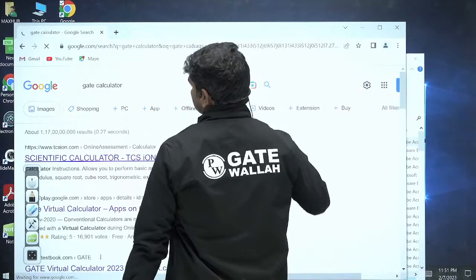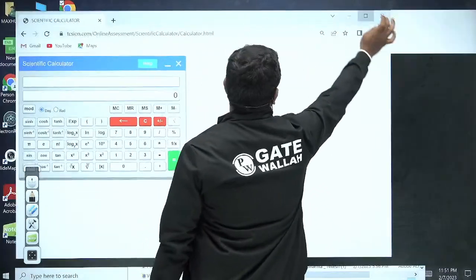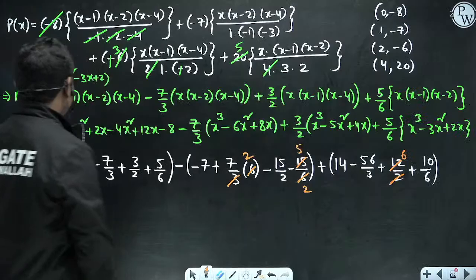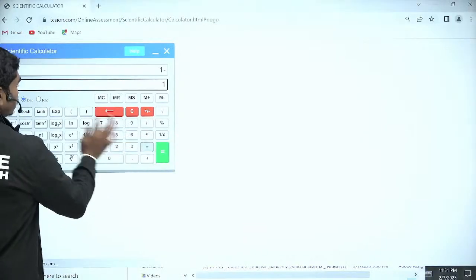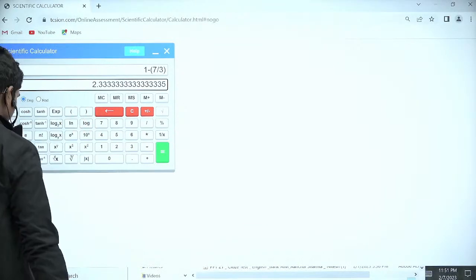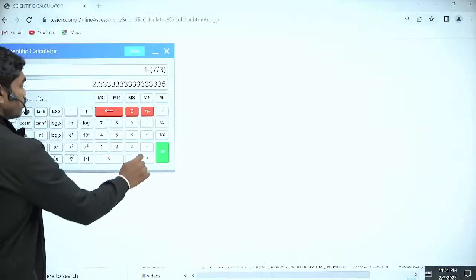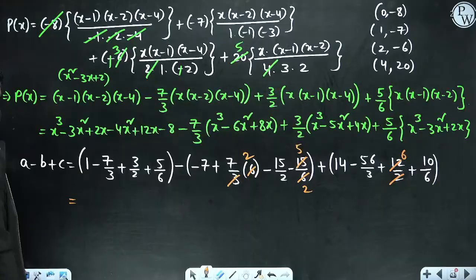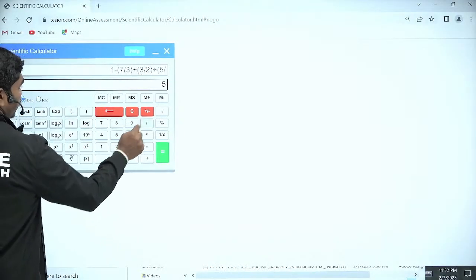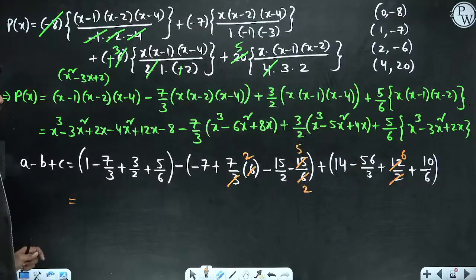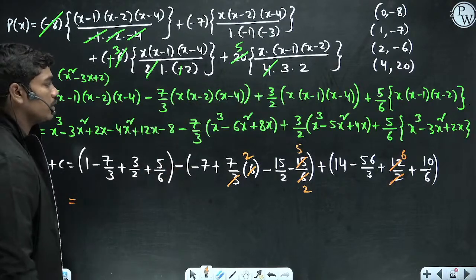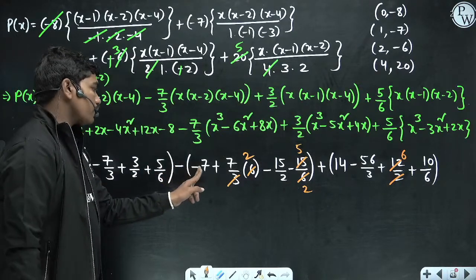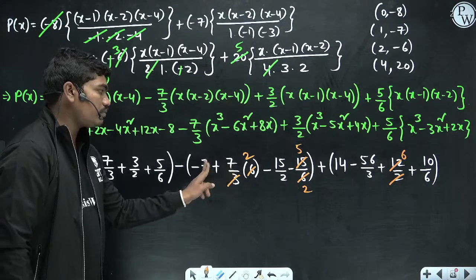Fine. So let us see this: 1 minus 7 by 3 plus 3 by 2 plus 5 by 6 directly. Then minus of minus 7. Basically minus of this is actually 14, and 14 minus 7 is 7.